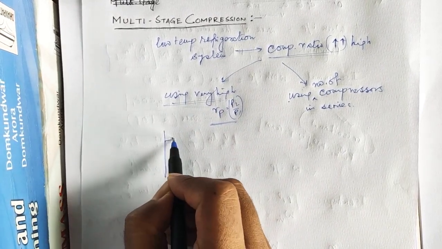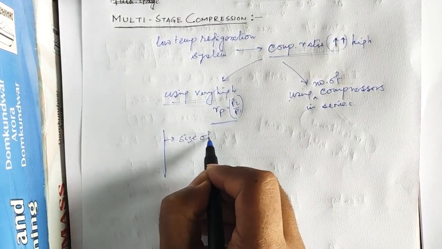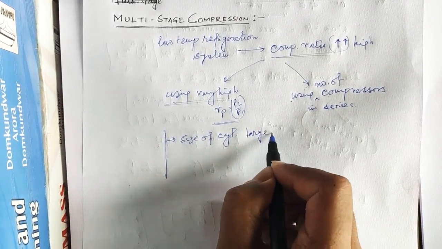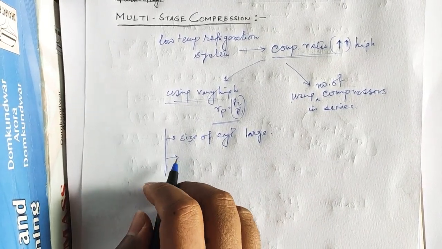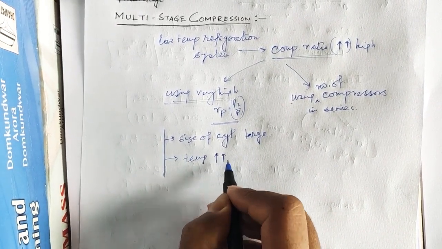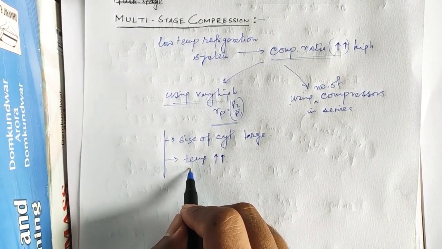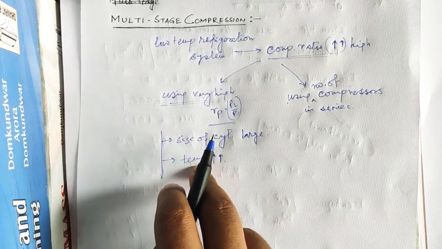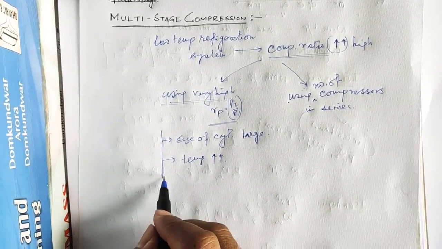What are the drawbacks? Number one is the size of the cylinder should be very large. Number two, due to the compression process, there is a rise in the temperature of the refrigerant. Now after coming out from the compressor, the refrigerant vapor will enter the condenser. So it is very difficult to reject the heat from the refrigerant in the small time available for the compression process, because compression should be very fast.